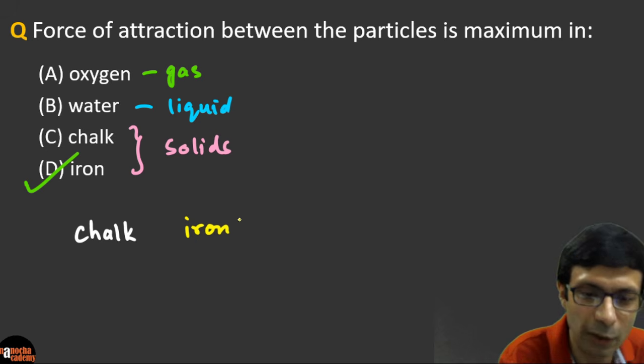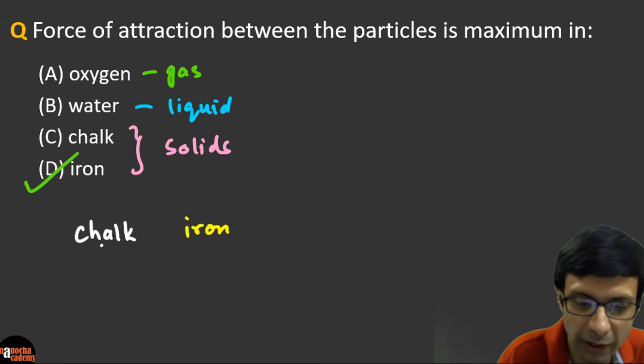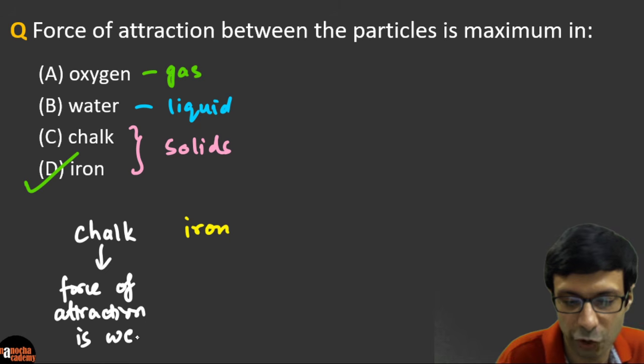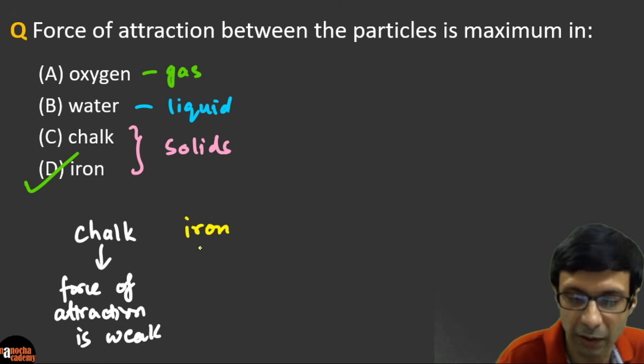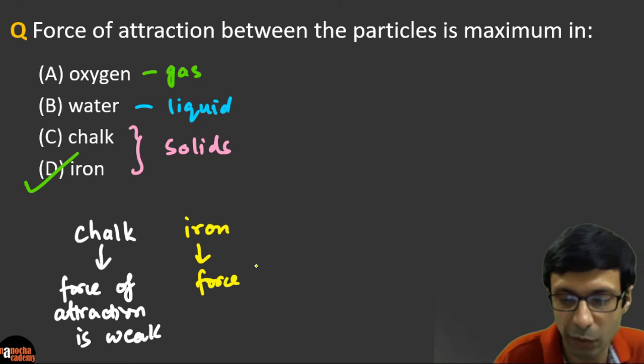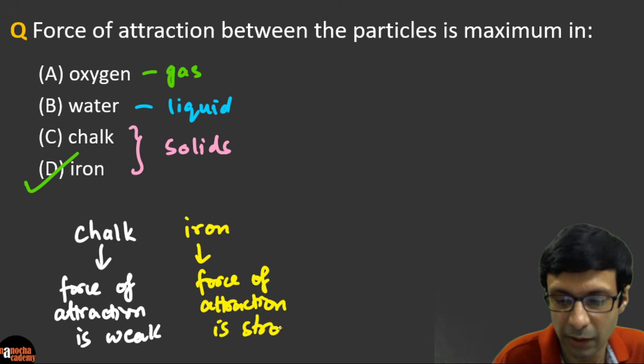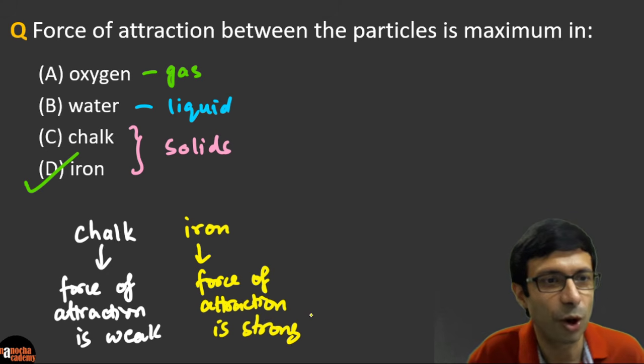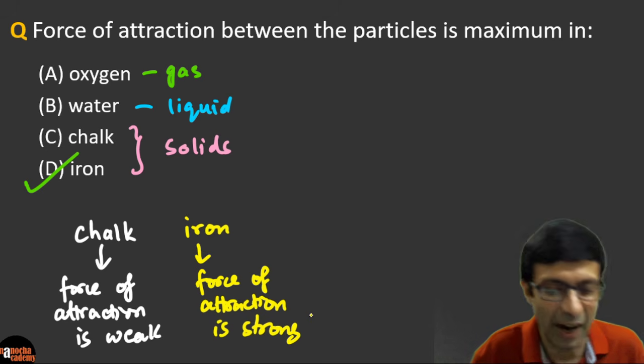This means that even though chalk is a solid, the force of attraction between the particles is weak in chalk. But in iron, the force of attraction between particles is strong. So this is the difference here. Excellent. I see a lot of you've got the right answer, D, iron.